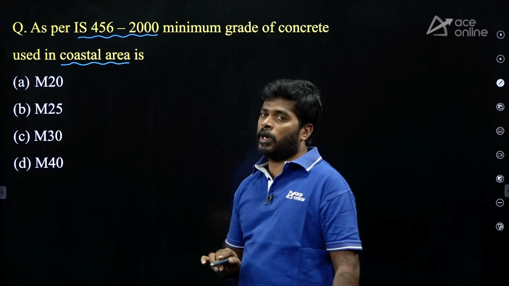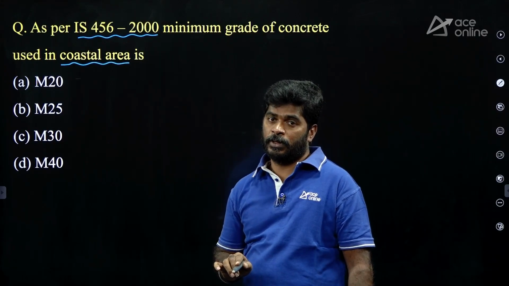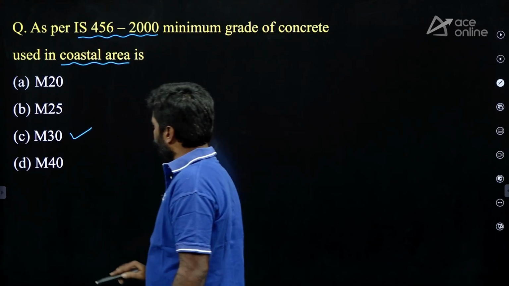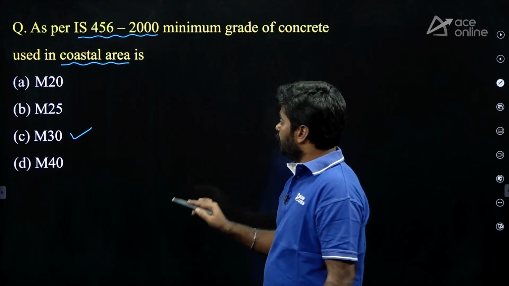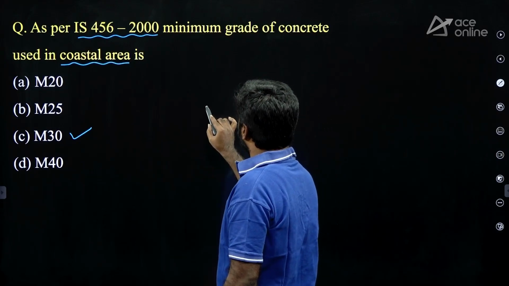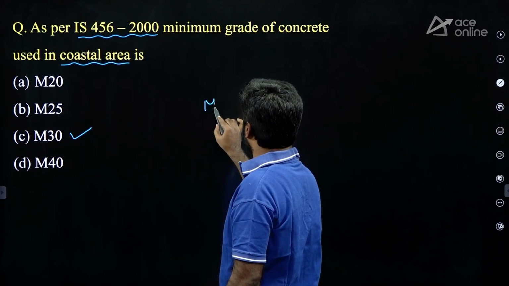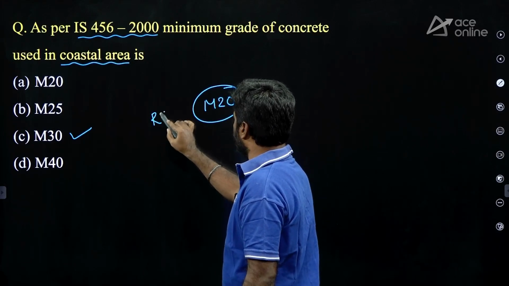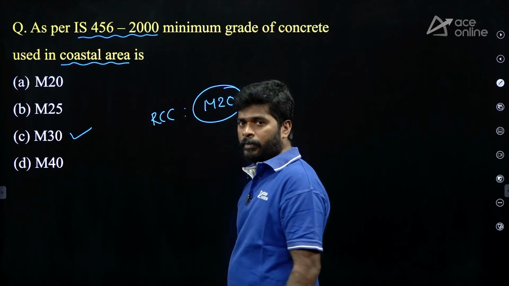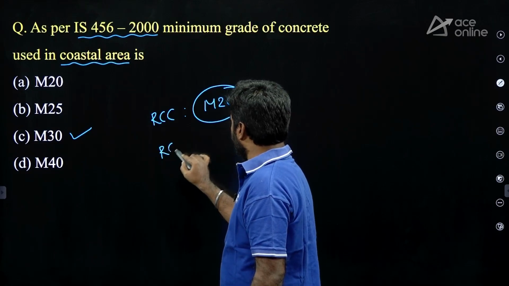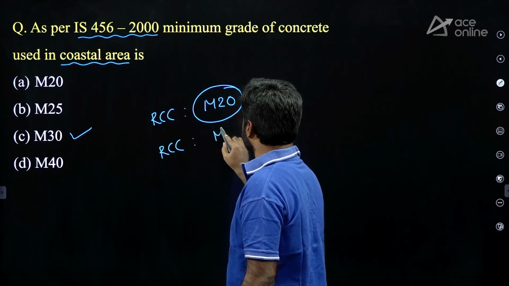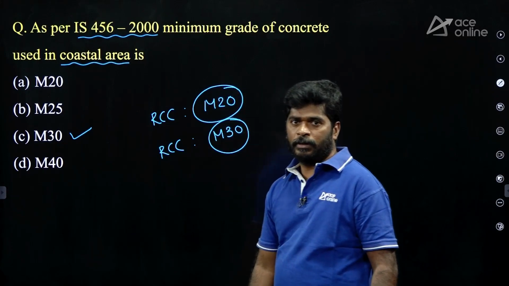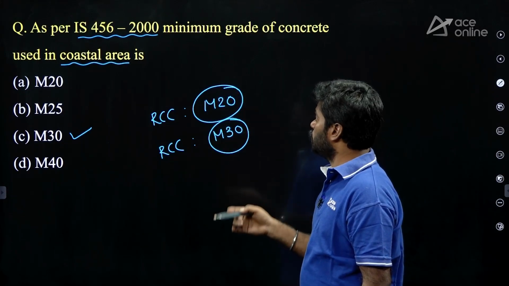What is the minimum grade of concrete used in coastal areas? It is M30. In the general case, the minimum grade of concrete used for RCC in general construction is M20. For RCC in coastal areas, the minimum grade of concrete used is M30. Right? There is a chance to ask this question.